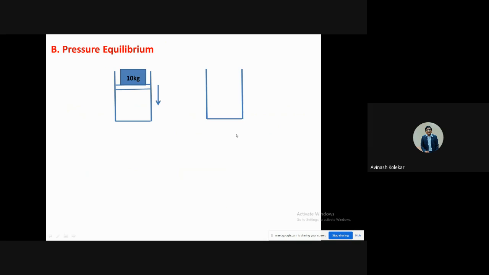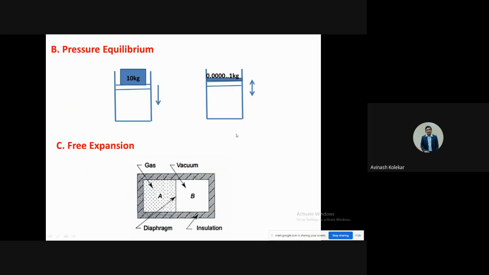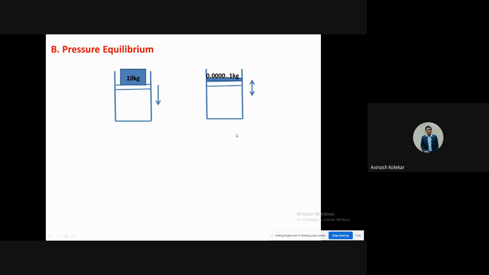Then the second limitation, same thing, is pressure equilibrium. If you want to have compression and expansion processes like in IC engines, and you have the pressure rise at a very huge level, then that transfer will take place within a short time. But if you apply a very small pressure, like in this case 0.00001 kg, then it will take a lot of time.